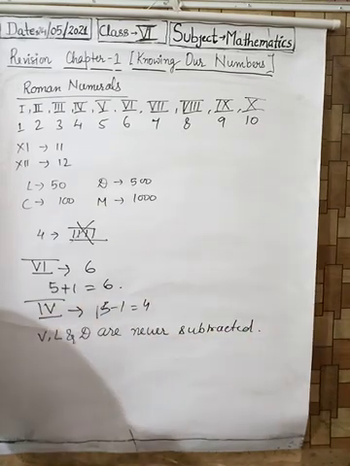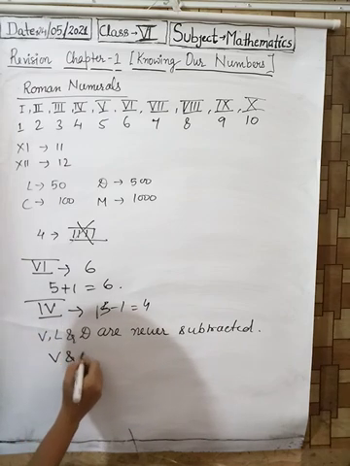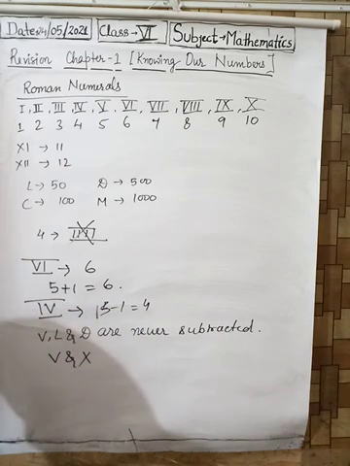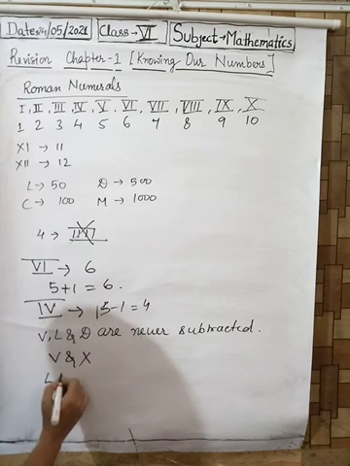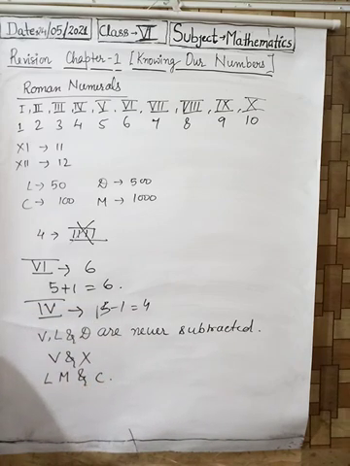The symbol I can be subtracted only from V and X. The symbol X can only be subtracted from L, M and C. So this was all about Roman numerals.